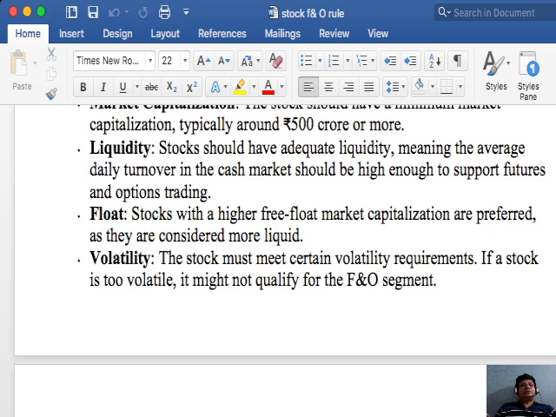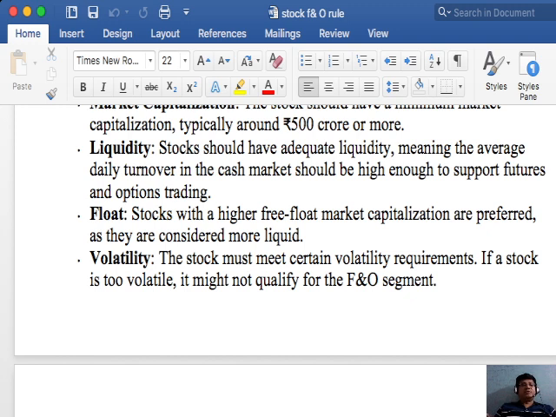Now next point is volatility. The stock must meet certain volatility requirements. If a stock is too volatile, it might not qualify for the F&O segment. Okay, if the stock is not volatile or the stock is extremely volatile, both are not required. It means that the optimum volatility of the stock is required in order to be traded in the F&O segment.